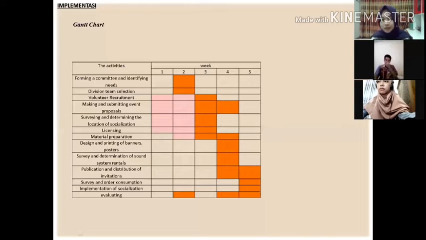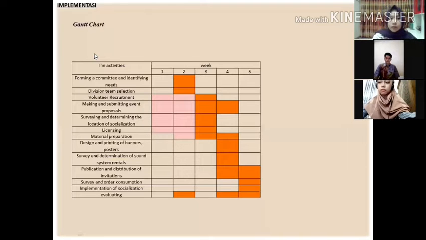Next, Acha will explain. Okay. Thank you, Brother Sabri. Now we are going to the Gantt chart. What is a Gantt chart? A Gantt chart is the table that's formed for locations and times that the activities happen.